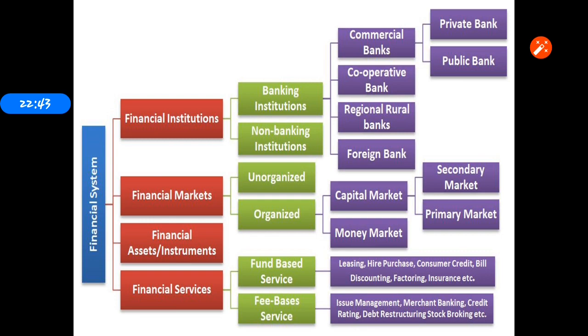Then the next one, the financial assets and instruments. What is the financial asset? As I told you already, it's the public deposit, money, stocks, bonds and debentures, and the instruments are securities like debentures, stocks, derivatives. Then the financial services. What are financial services? There are two sectors of financial services in India: fund-based service and fee-based service.